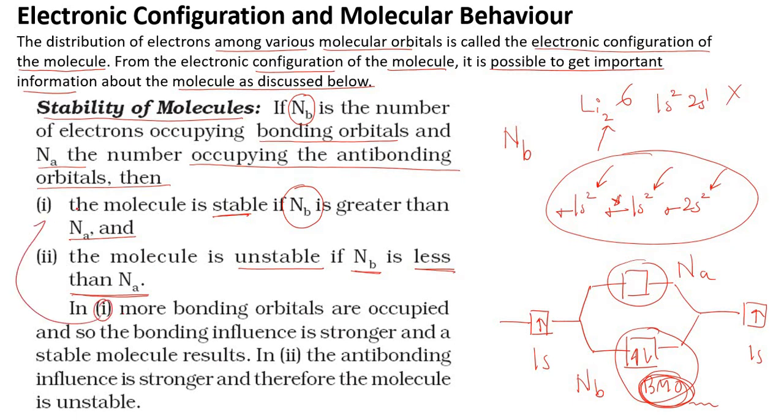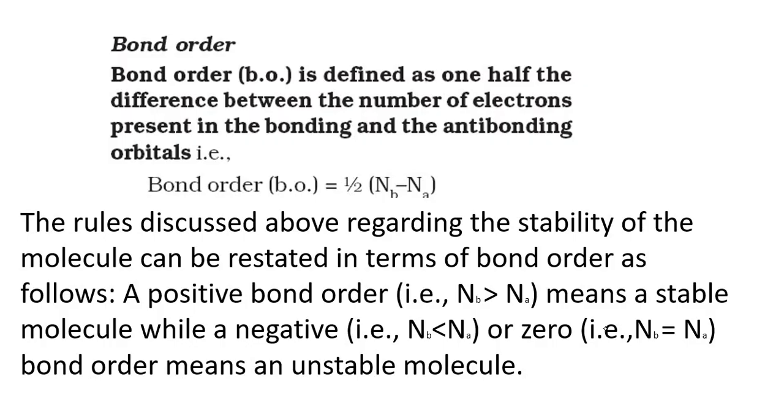Next point is with respect to this point. More bonding molecular orbitals are occupied, and so the bonding influence is stronger. If the molecule is stable, it reveals that more bonding orbitals are occupied, so the bonding influence is stronger, and a stable molecule results. Similarly, if the anti-bonding influence is stronger, then the molecule is unstable. Fine.